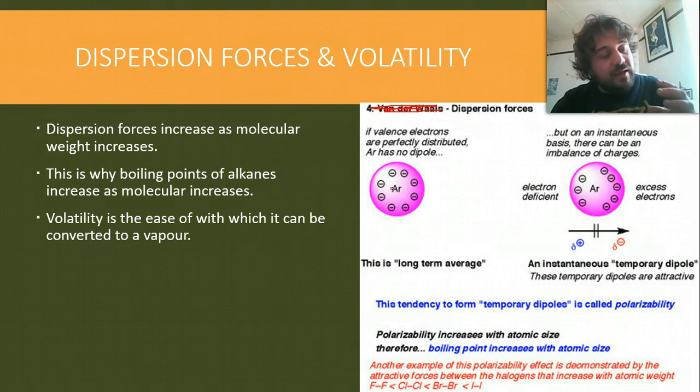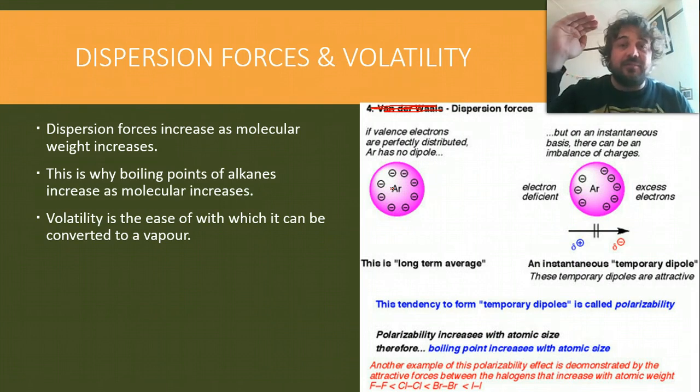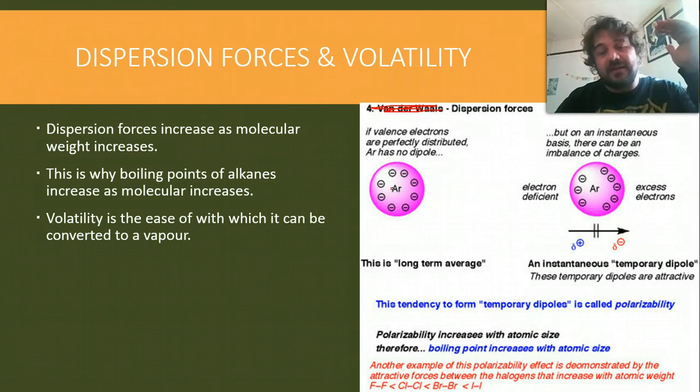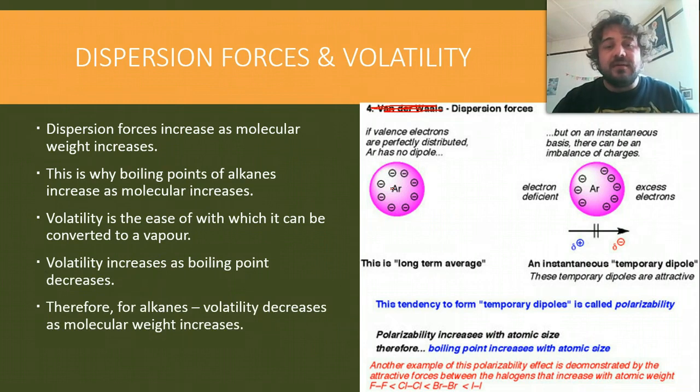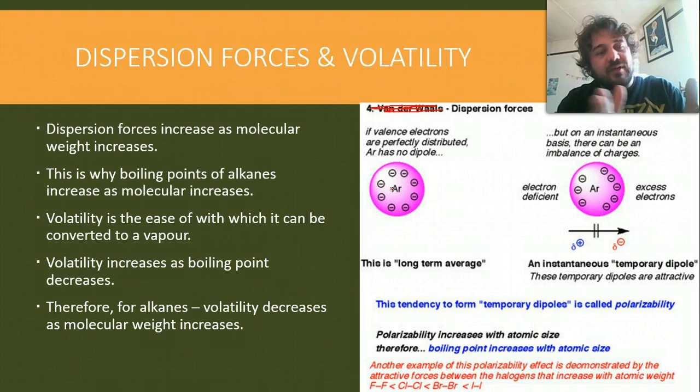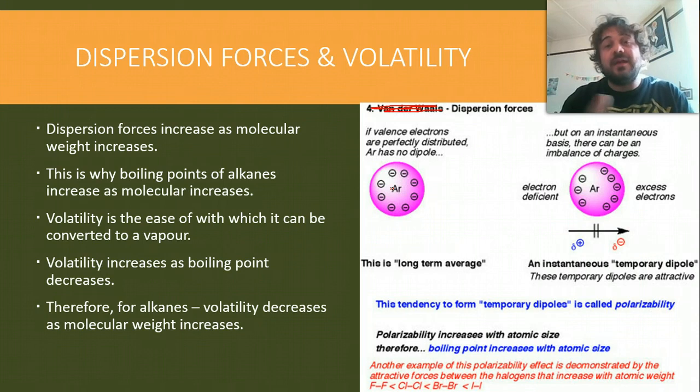So, if the boiling point increases, this means it's harder to turn into a gas, so volatility decreases. As boiling point goes down, volatility goes up. With alkanes, as the molecular weight decreases, volatility goes right up. Volatility goes down as the molecular weight goes up.